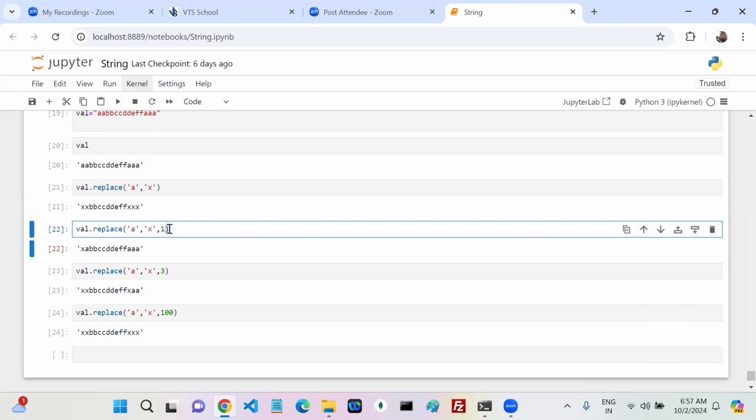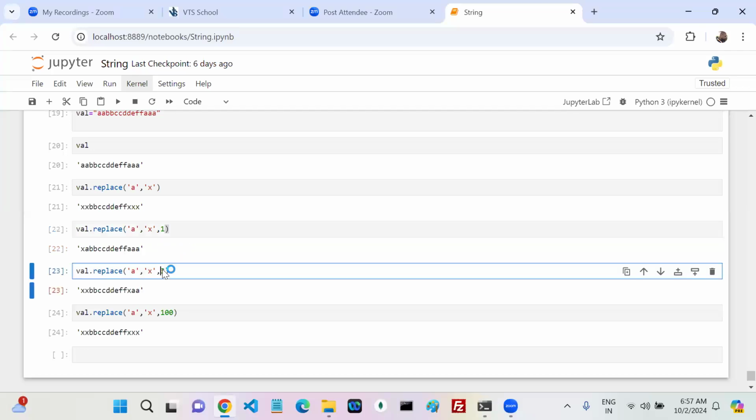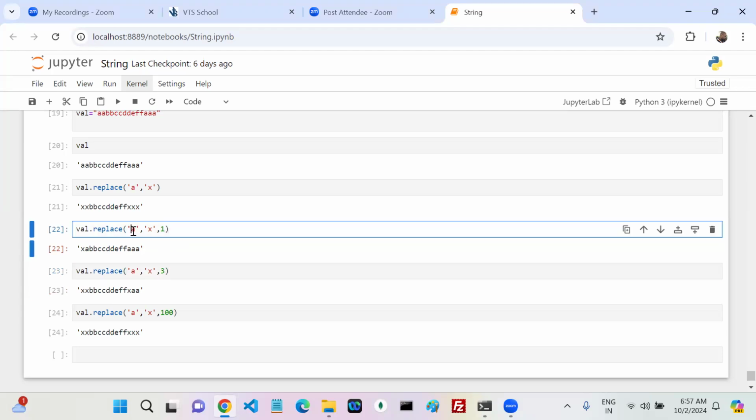Replacing A with X at the position of the string? Not position, right? If you observe, third position, 0, 1, 2, 3, no. You are telling replace A with X only one time, that means only one A gets replaced.